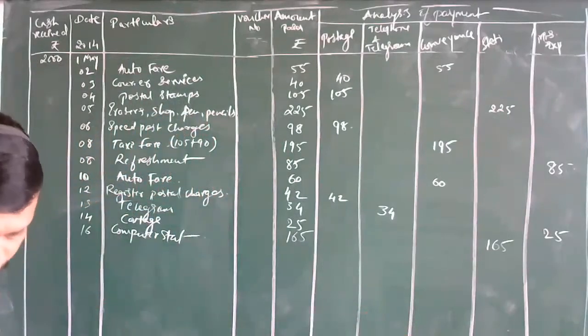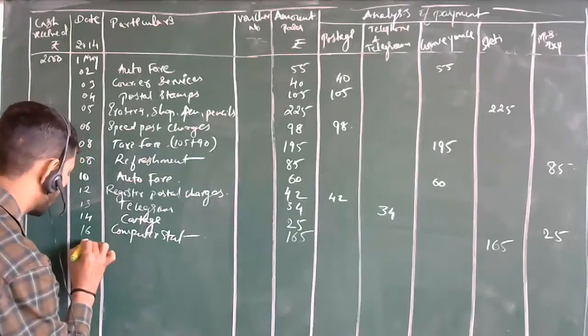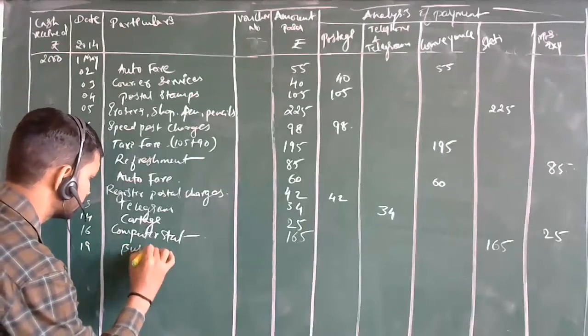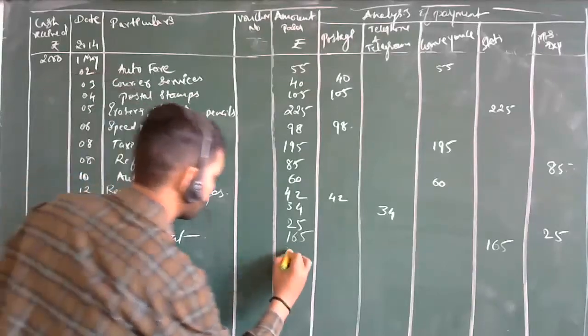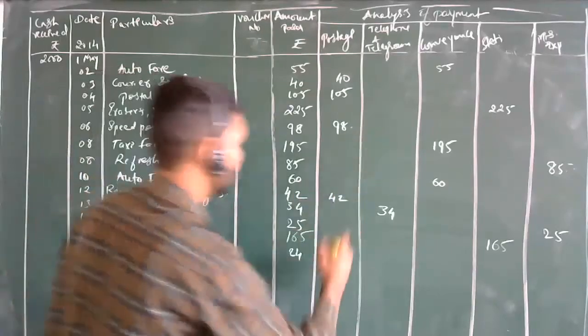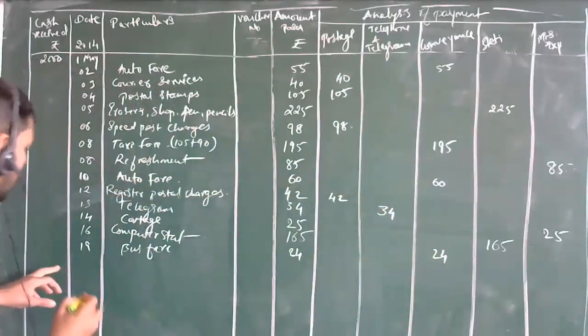Just tell me the fast entries. What are the things? Next is bus fare on 19th May. Bus fare. How much rupees? 24. The amount is 24. It comes under convenience. Okay, it comes in convenience.